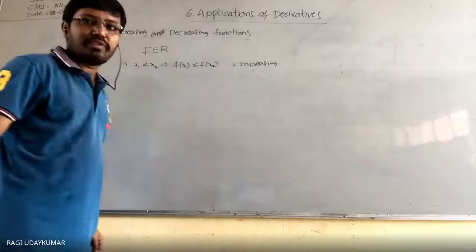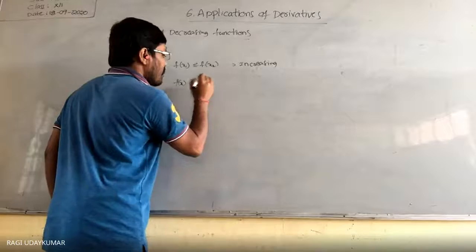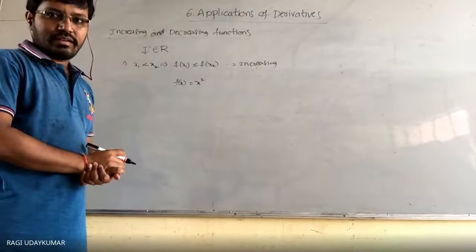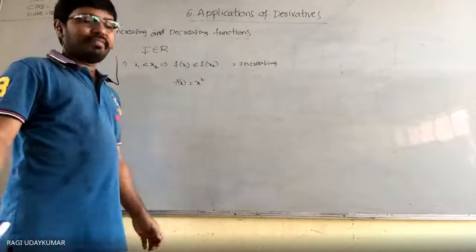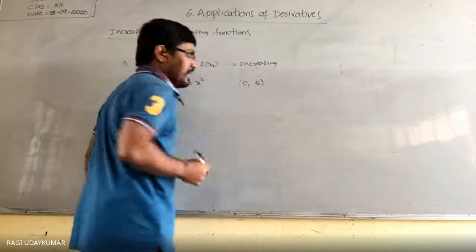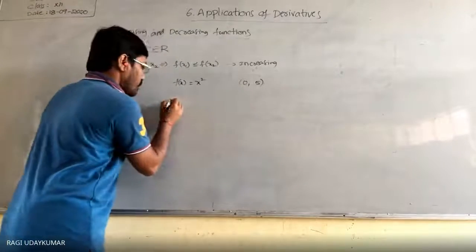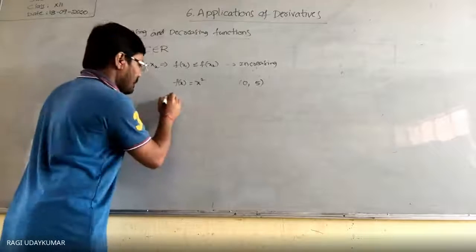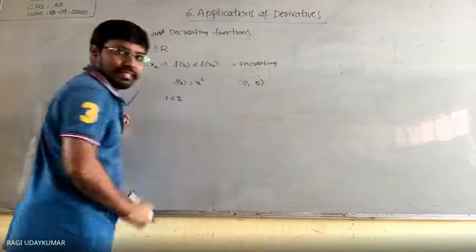It is very simple. Do the graphical observation. Now I will take one example: f of x equals x square. Simple example. Whenever you take the domain, I will take 0 to 5. In between 0 to 5, 0 is not there. Let us take 1, it will be there. 1 is less than 2. 1 and 2 are present in this.